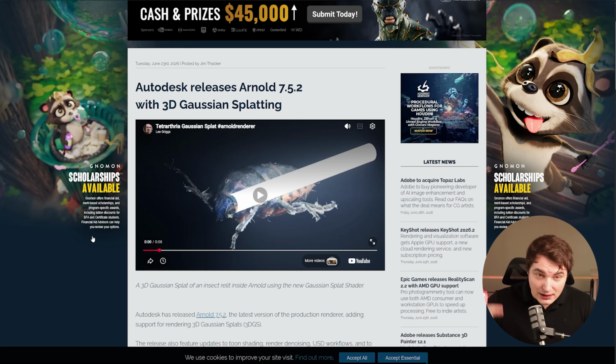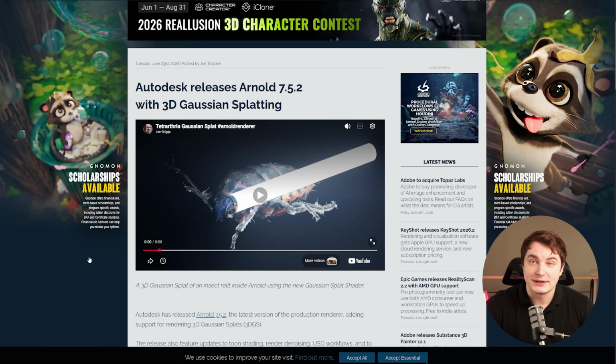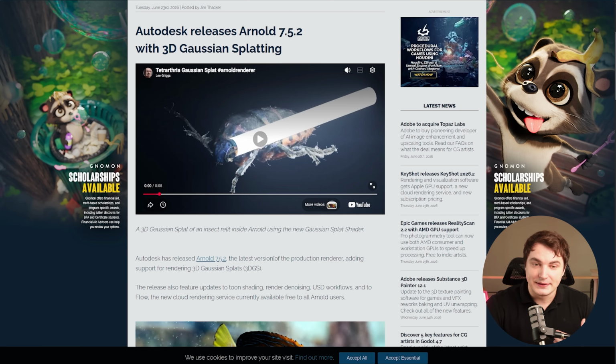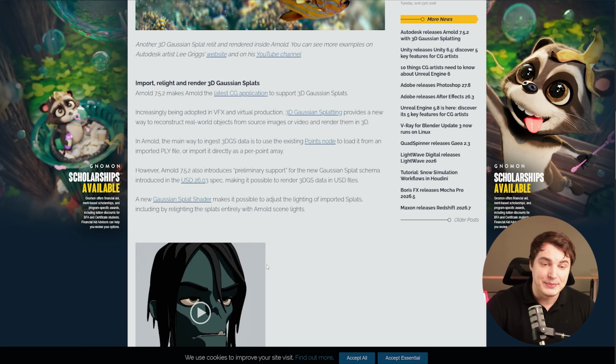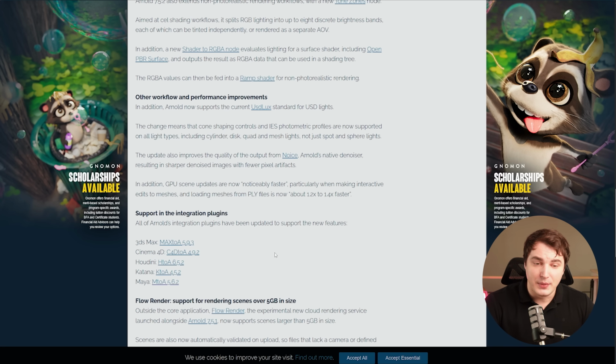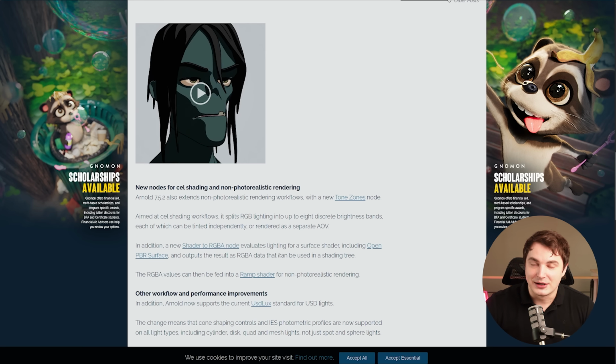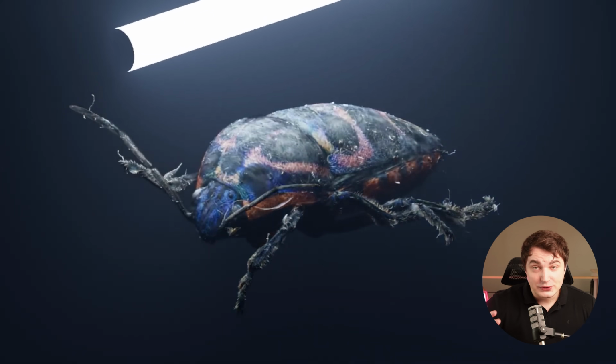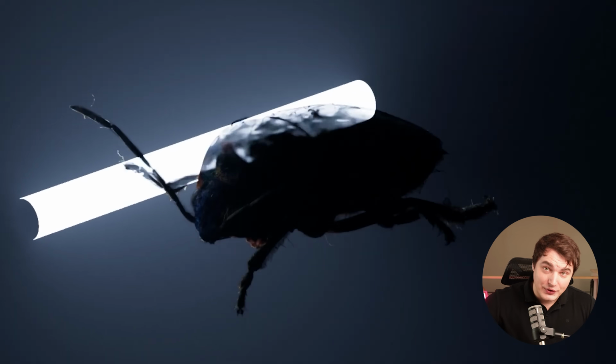And Autodesk Arnold's new version is also starting to support 3D Gaussian Splats. This is basically a rendering tool that can be connected with 3ds Max, Maya, and Houdini as well. So it's like double support. Again, not only did they start to support rendering that, but it's also possible to relight it right inside the engine,